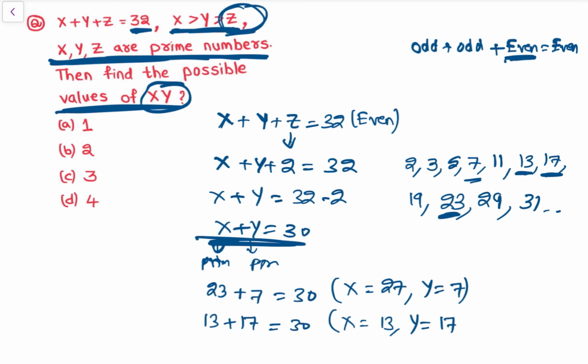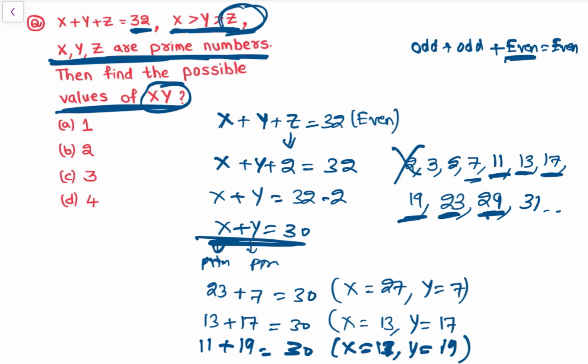30, 19 plus 11, check. x is equal to 11 plus y is equal to 19, that is 30. So x is equal to 11 and y is equal to 19. So this is possible. अब x plus 1, 29, we don't get 31, नहीं है, ठीक है, 2 हो नहीं सकता. So these are the possible values of x, y.